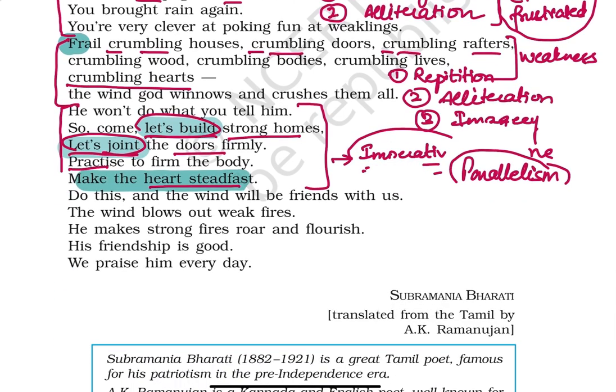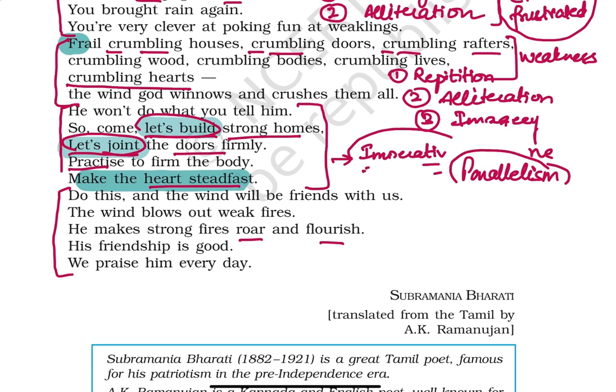Okay, so let's move on to the last stanza of the poem and let's read out the last 5 lines. Do this and the wind will be friends with us. The wind blows out weak fires. He makes strong fires roar and flourish. His friendship is good and we praise him every day.